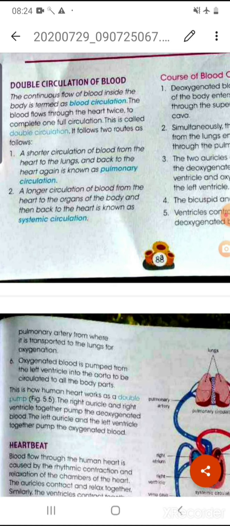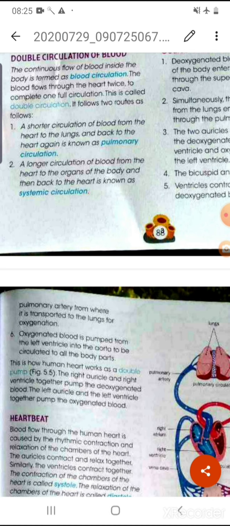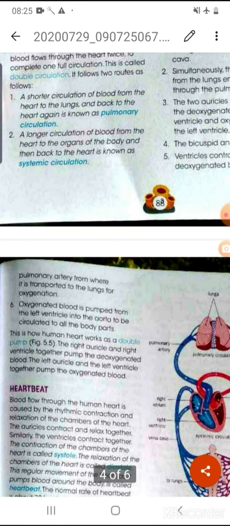So it contains two categories: one is pulmonary circulation and another is systemic circulation. The pulmonary circulation is the shorter circulation of the blood from the heart to the lungs and again back to the heart. And the next is the systemic circulation.